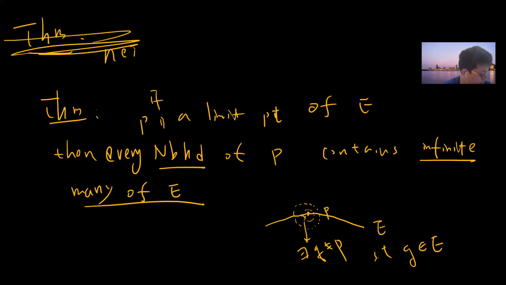So we need to try to prove it contains infinitely many points of E. Okay, so proof. Suppose not. Let's suppose it only contains finitely many points, right? So there exists a neighborhood N of P that contains only finitely many points, let's say Q1, Q2, up to Qn.